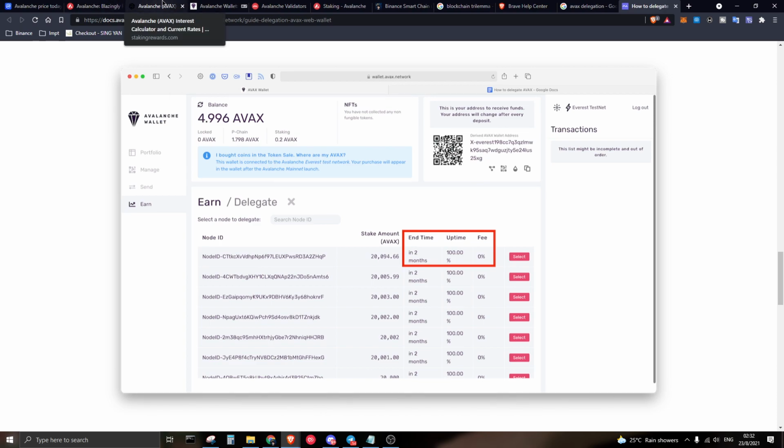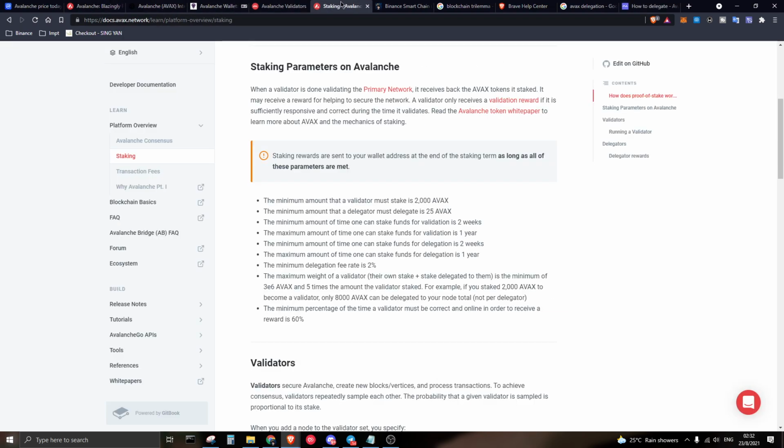There's a chart over here, I'm going to read it to you. You can see the maximum weight of the validator, their own stake plus the delegator stake to them, is a minimum of this amount and 5 times the amount. To make it simpler, the minimum is 2000 AVAX to start becoming a validator.